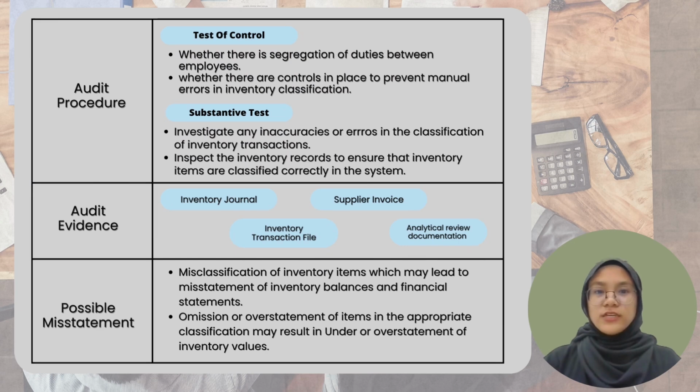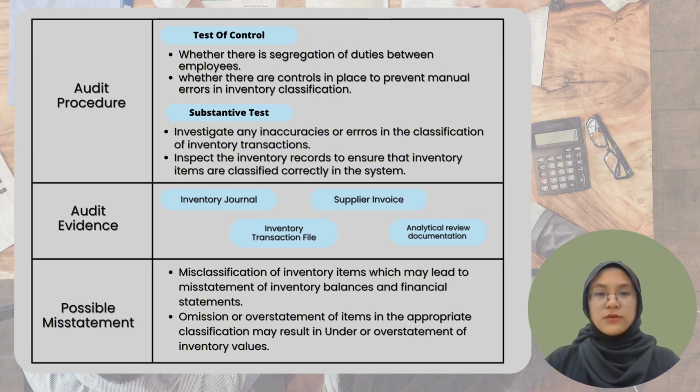In the test of control, it is to test whether there is segregation of duties between employees and whether there are controls in place to prevent manual errors in inventory classification. In the substantive test, it is to investigate any inaccuracies or errors in the classification of inventory transactions, and to inspect the inventory records to ensure that inventory items are classified correctly in the system.